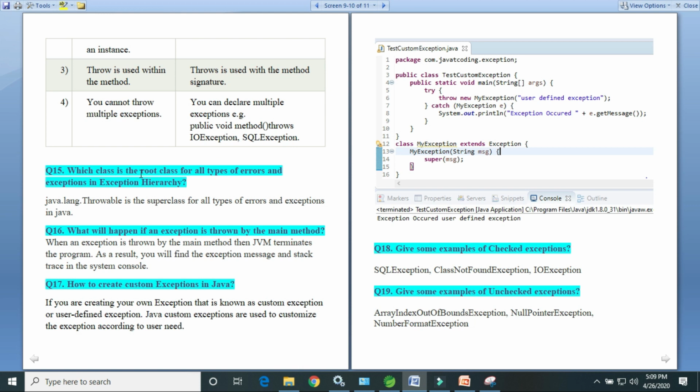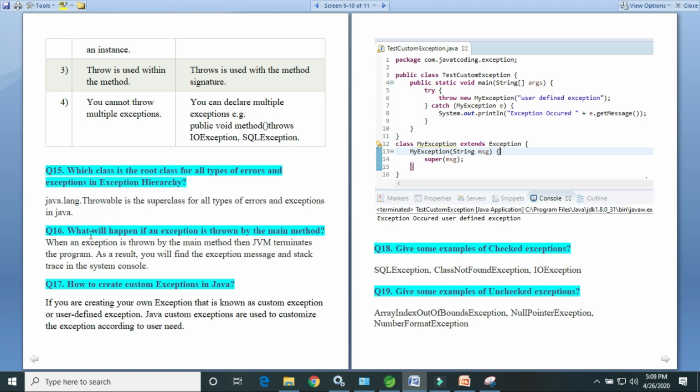Next question is, which class is the root class for all types of errors and exceptions in the exception hierarchy? java.lang.Throwable is the superclass for all types of errors and exceptions in Java. Throwable is the superclass.